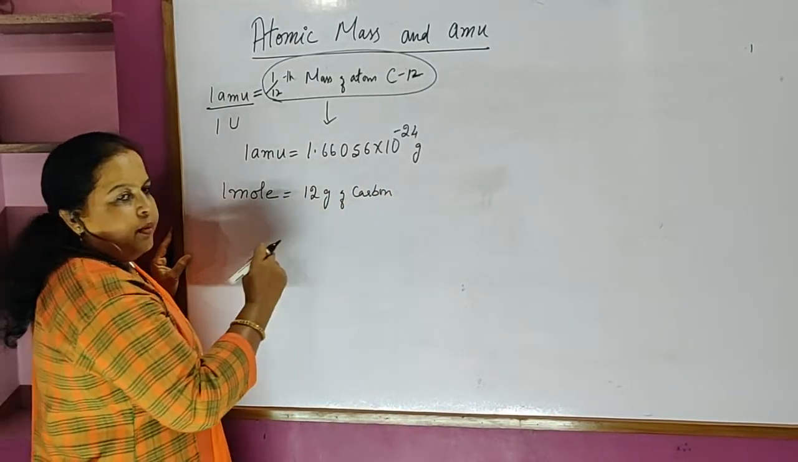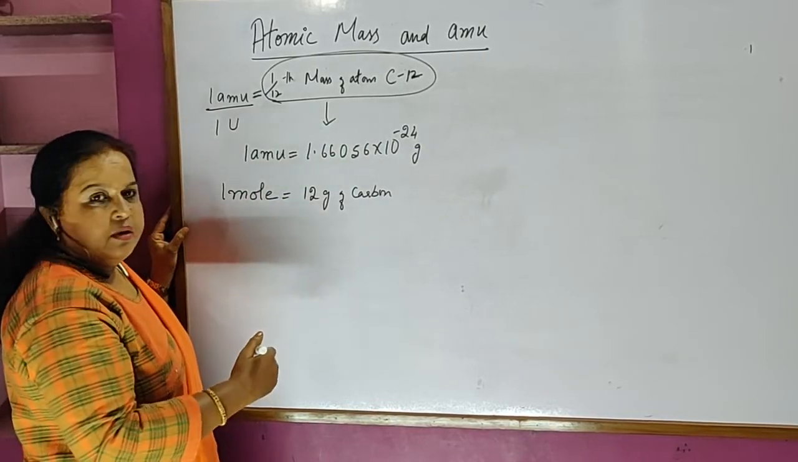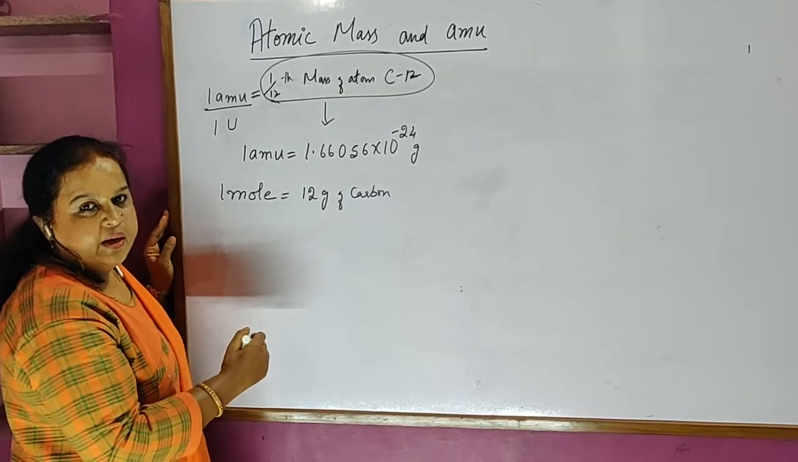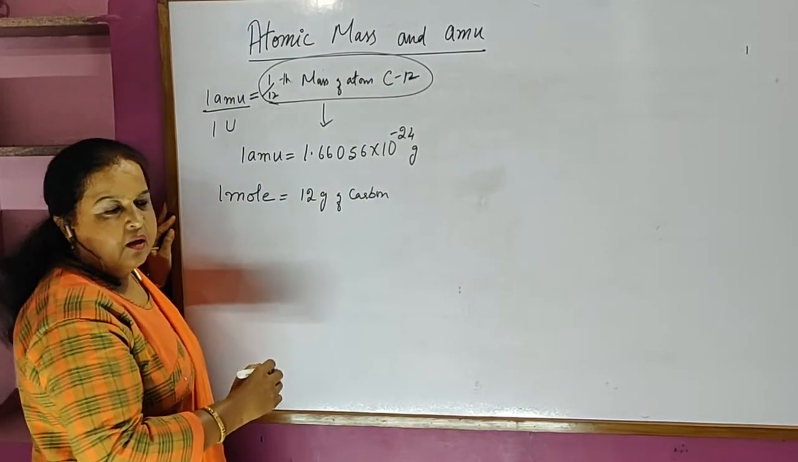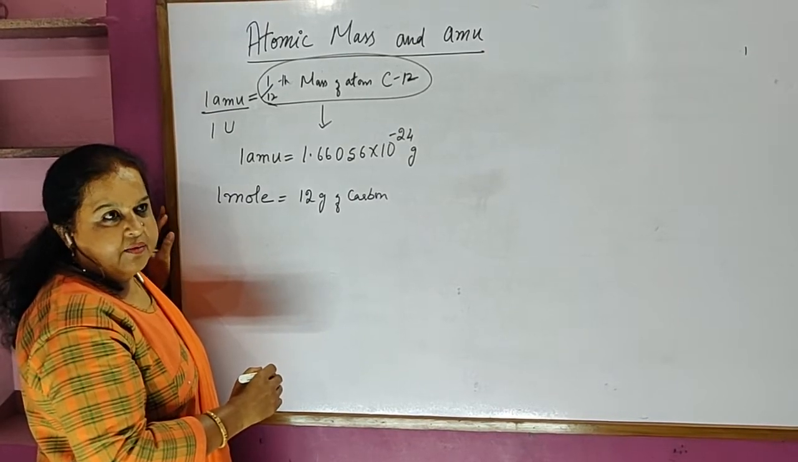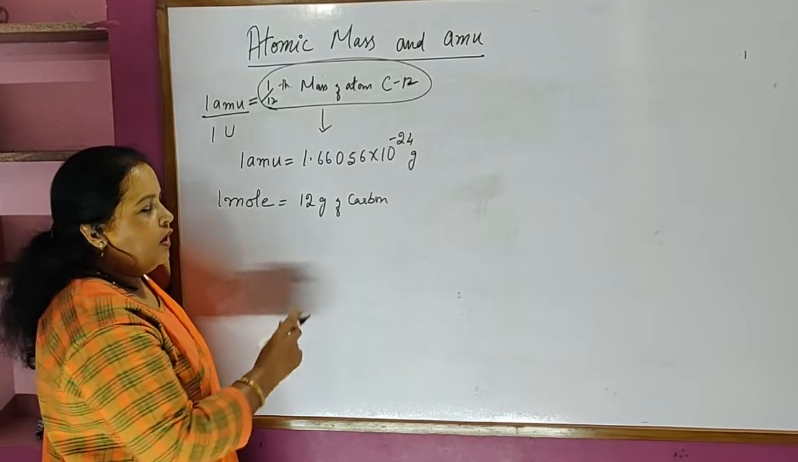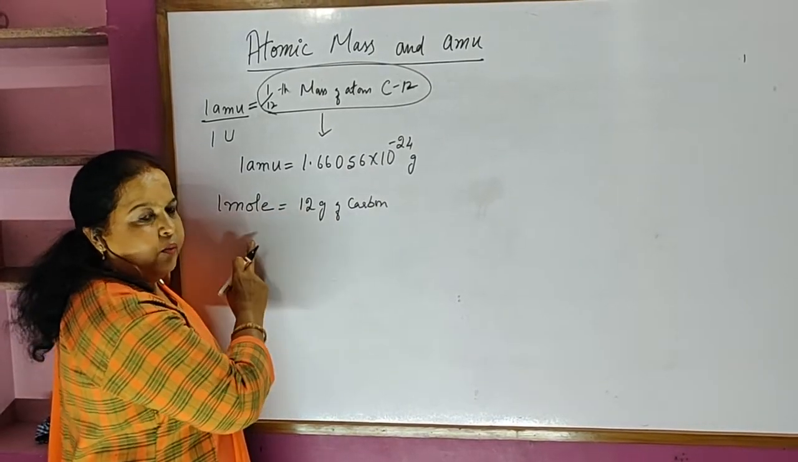But 12 grams of carbon, 1 mole, which you will be understanding in the coming up videos. The detailed explanation I will be giving how 1 mole. For the time being, you can understand 1 mole is nothing but 1 gram atomic mass of the substance. Carbon, when we are taking, 12 is the atomic mass. 12 grams of carbon is nothing but 1 mole.